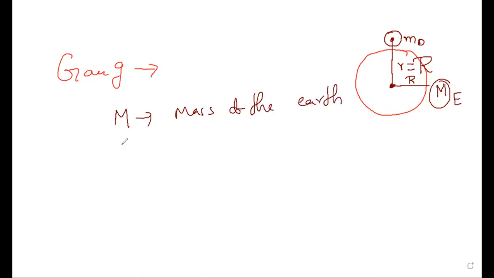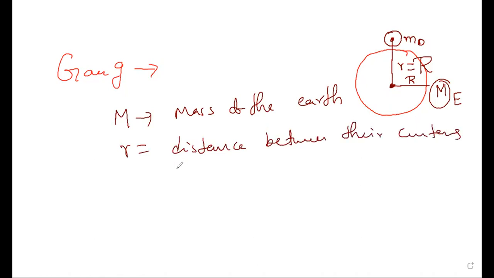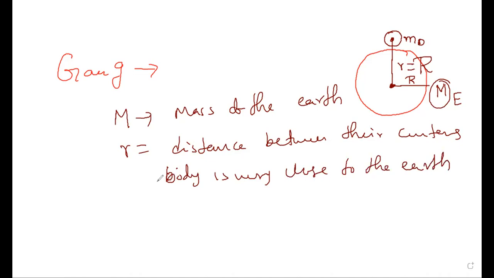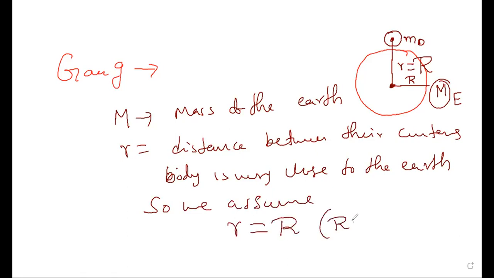Now, what is r? The distance between their centers. But here, as we know, the body is very close to the surface of the earth. So we can assume r equals capital R, the radius of the earth. Please note it down. Radius of the earth. Any doubt?